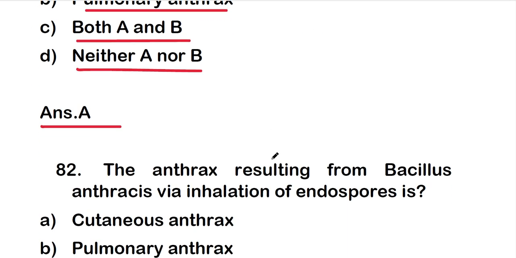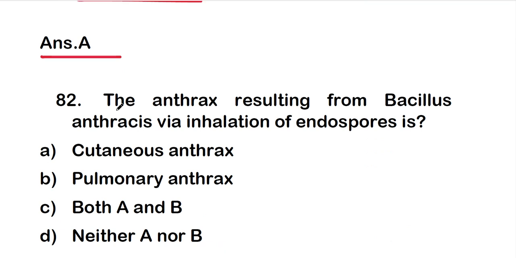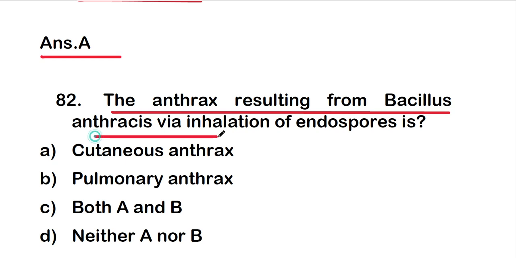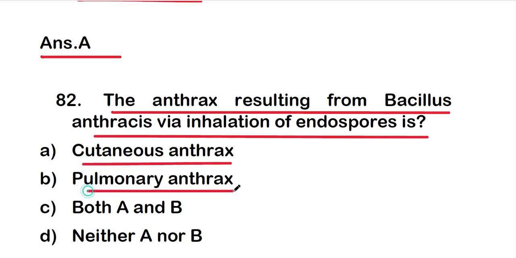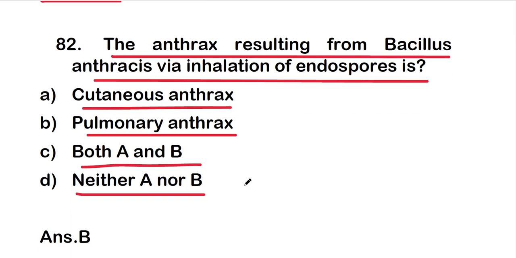Okay, so move on to the next, that is question number 82: is the anthrax resulting from Bacillus anthracis via inhalation of endospores option A cutaneous anthrax, option B pulmonary anthrax, option C both A and B, option D neither A nor B? The right one is option B, that is pulmonary anthrax. So the anthrax resulting from Bacillus anthracis via inhalation of endospores is pulmonary anthrax.